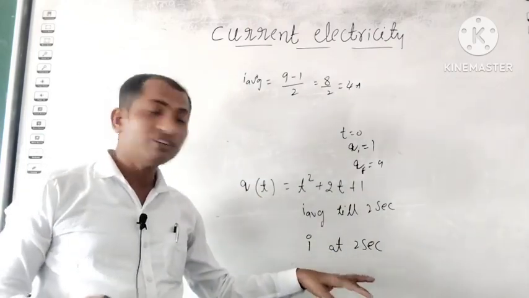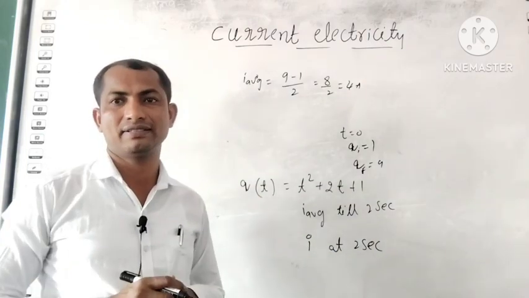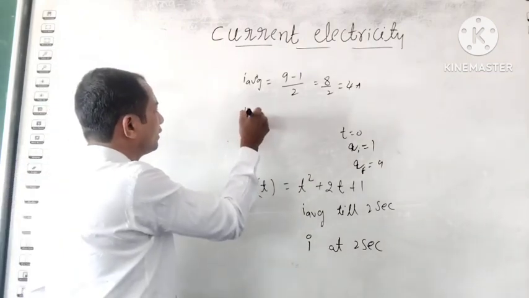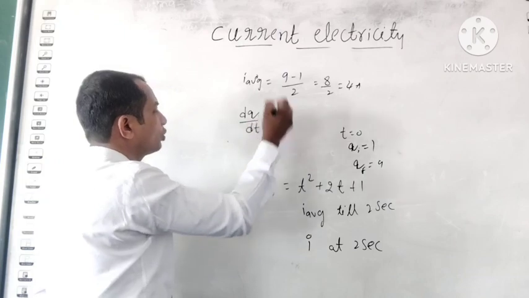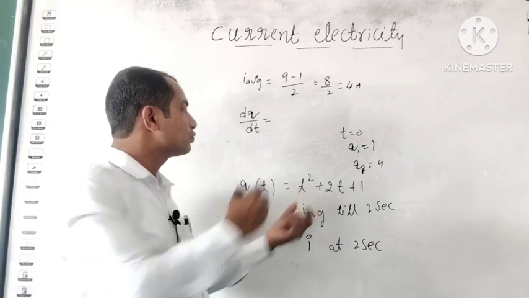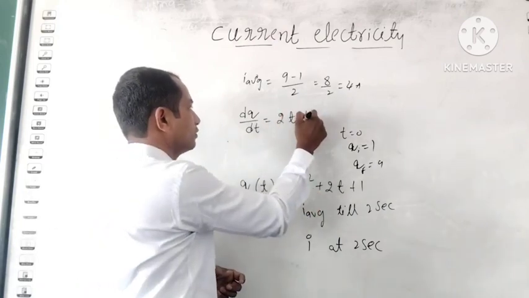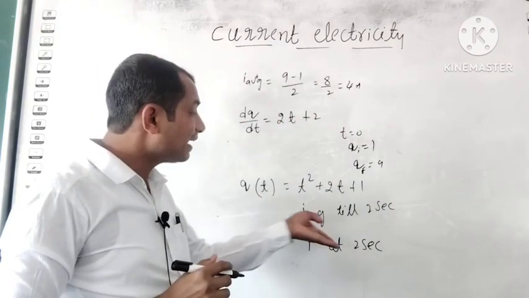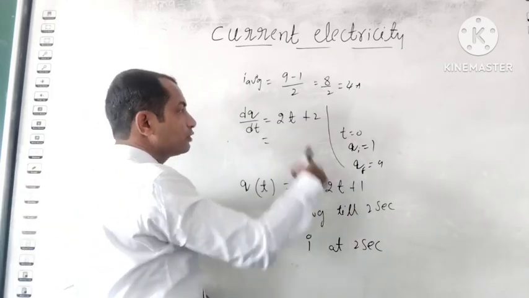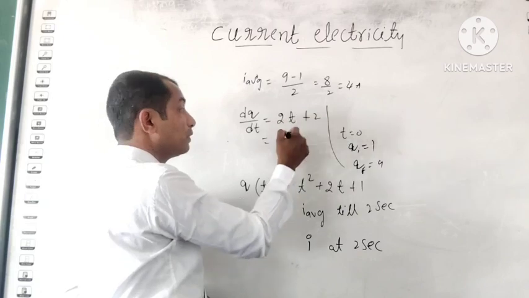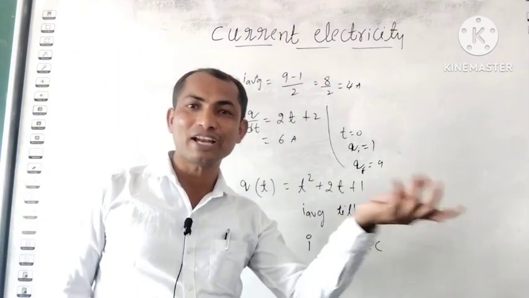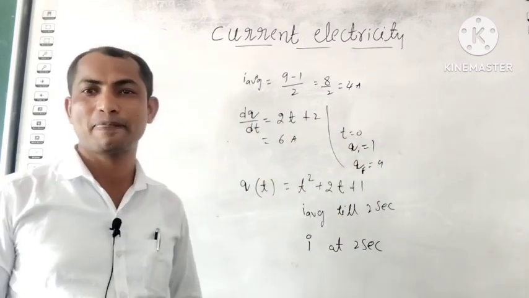Now, the second question, find the instantaneous current. Instantaneous current is simply the derivative dq by dt. If you take the derivative, we get 2t plus 2. But at t is equal to 2 seconds, if you replace the t value, 2 times 2 plus 2 is equal to 6 amperes. See, instantaneous current and average current are both different. These both are not the same.